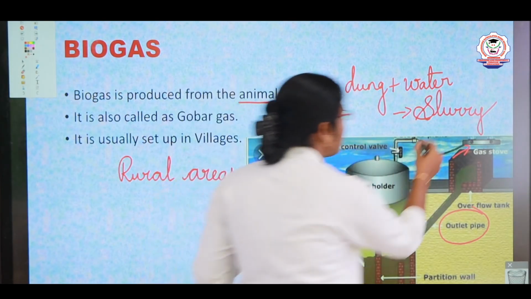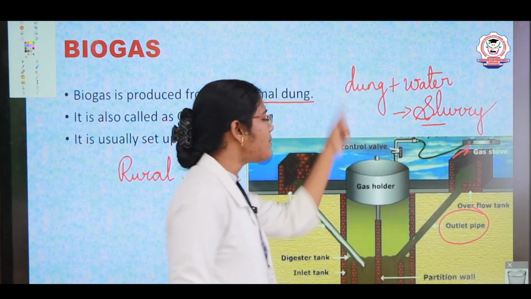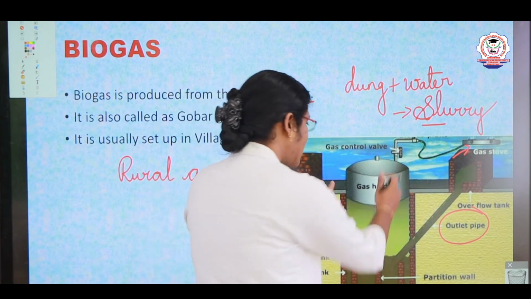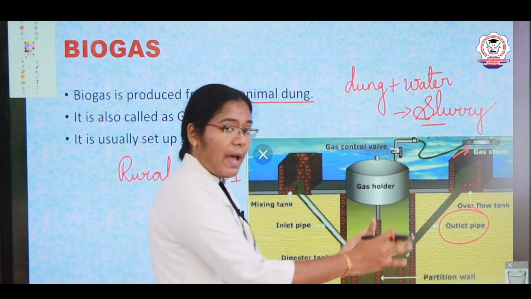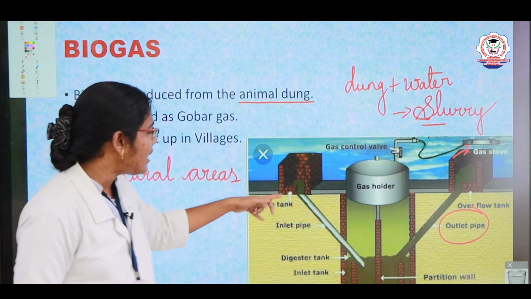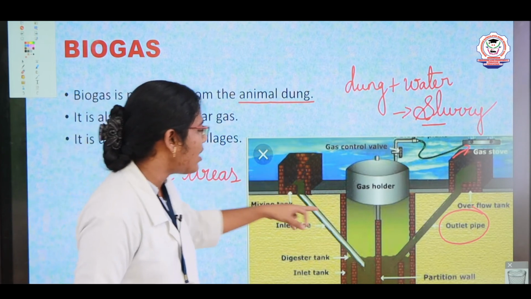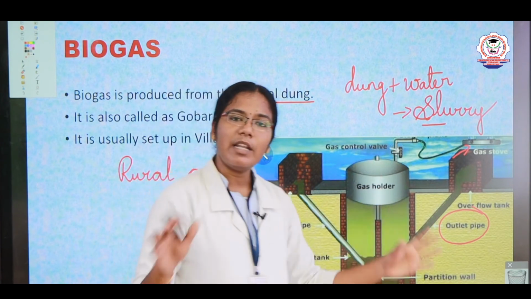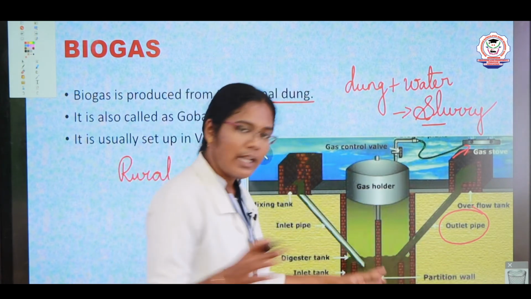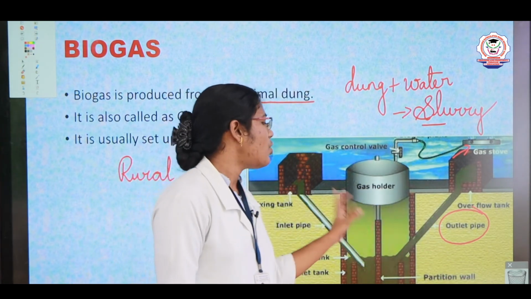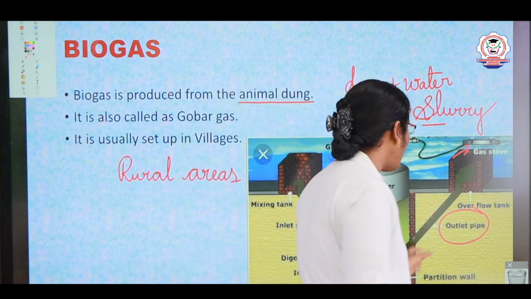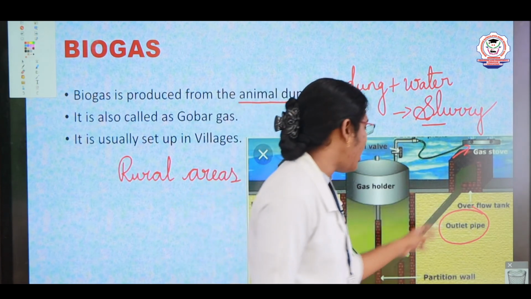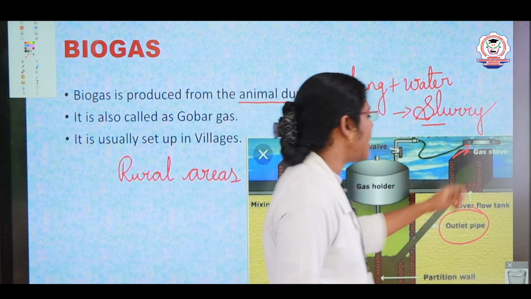With the help of the slurry, this slurry is poured into the gas holder. It is a tank, children, and it is tightly packed. With the help of an inlet pipe we pour the slurry so that it reaches the tank. After that it will be left for a few days without any disturbance, around 15 to 20 days. After that, with the help of an outlet pipe we will get the gas.